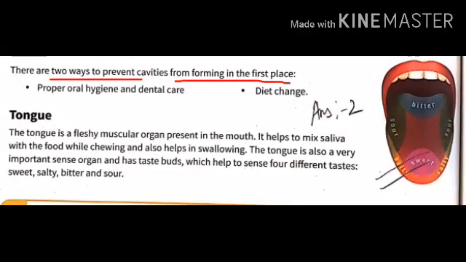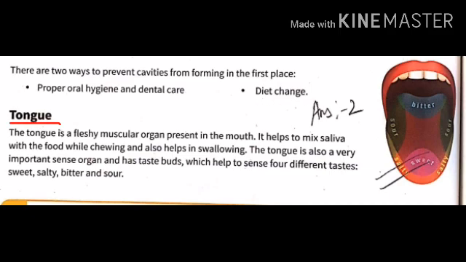Now, there are two ways to prevent cavities from forming in the first place. First is proper oral hygiene and dental care. This can be achieved by regular brushing of the teeth at least twice a day, and rinse your mouth every time after eating something. Second is diet change. Easy adjustments can be made to our diet, like we should avoid too many sweets, as the sugar causes excessive plaque and tartar, which result in cavities, and take calcium rich diet like cheese and other dairy products, as calcium is very important to keep the teeth strong.